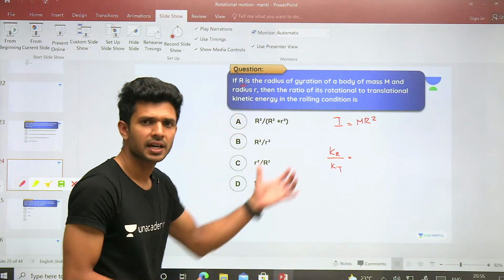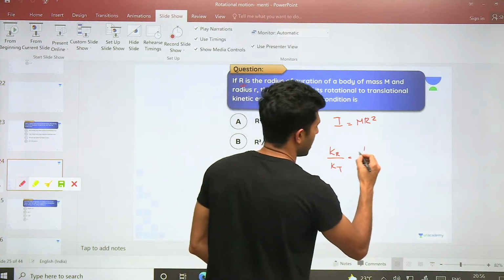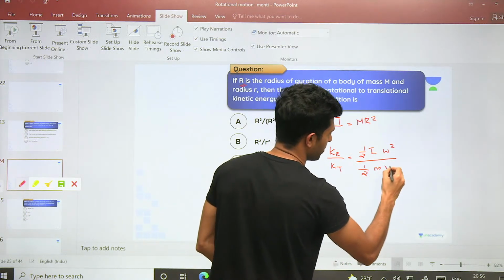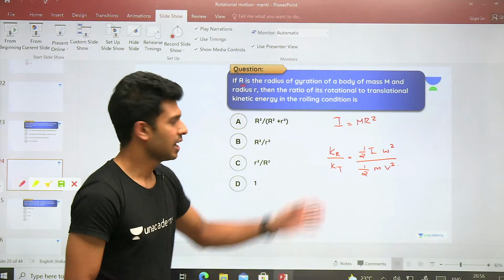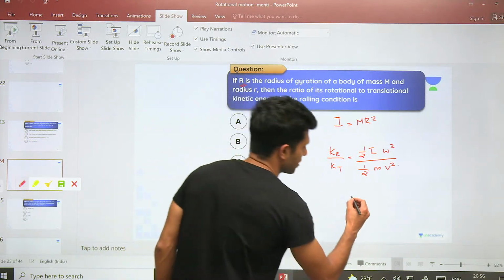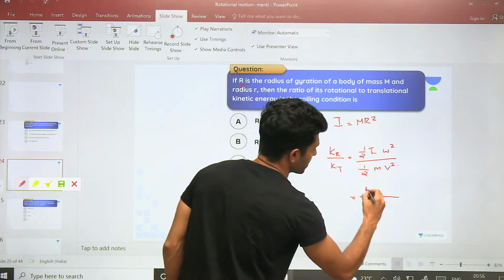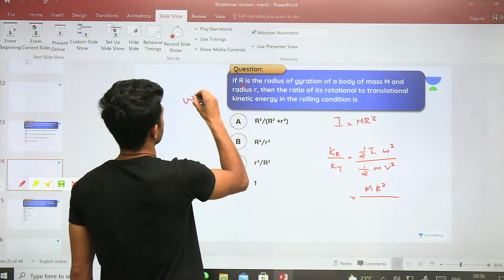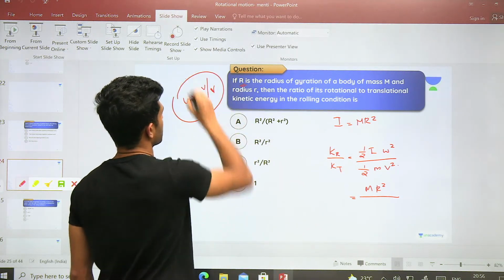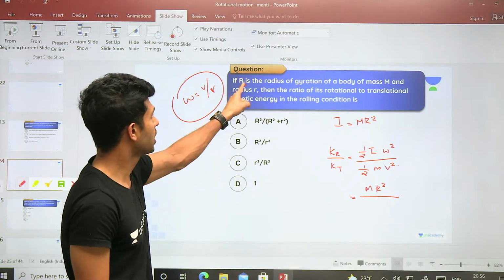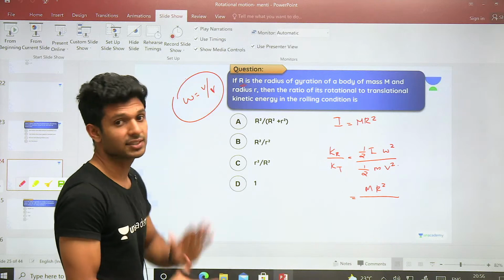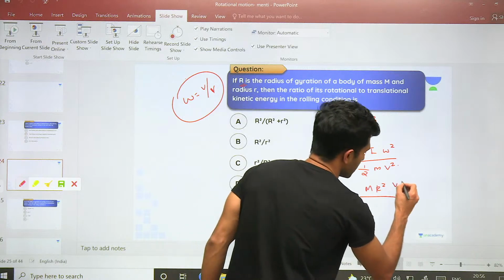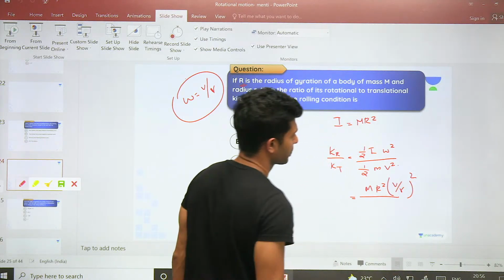Write down their equation separately: half I omega square divided by half m v square. है ना? Half you can actually cancel at the moment itself. Then I can be written as mass into R square, which is radius of gyration. Omega we all know, V by r, the radius of the body, not radius of gyration. So don't make a mistake there. So omega is equal to V by small r the whole square, right?